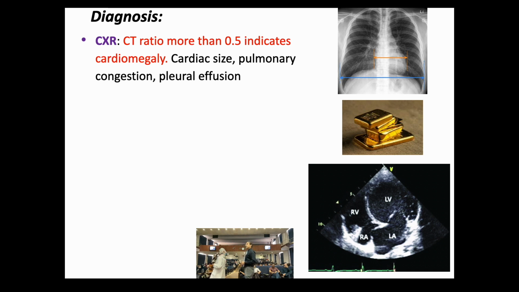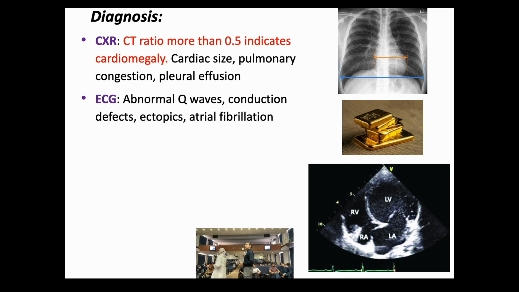Next. On an X-ray, you can also find pulmonary congestion and pleural effusion. Next, you can go for ECG. And what do we see on ECG? Abnormal Q waves, conduction defects, heart blocks, ectopics, and atrial fibrillation.